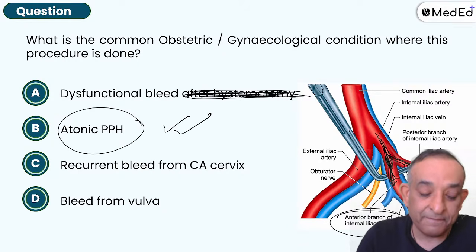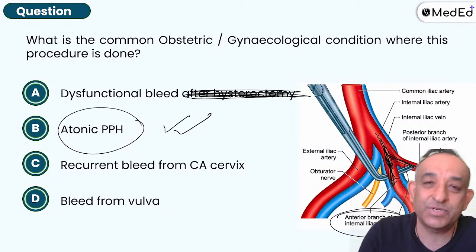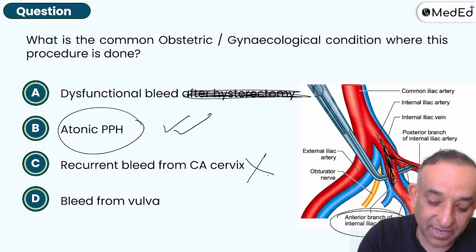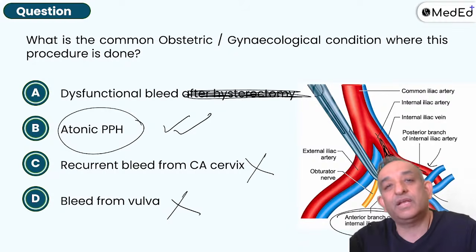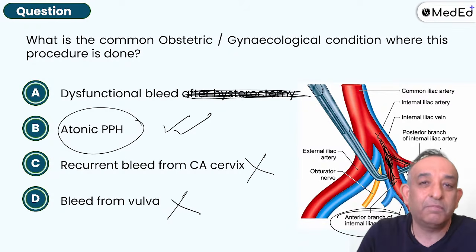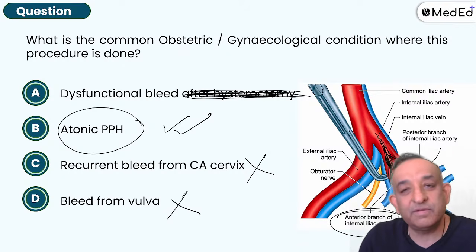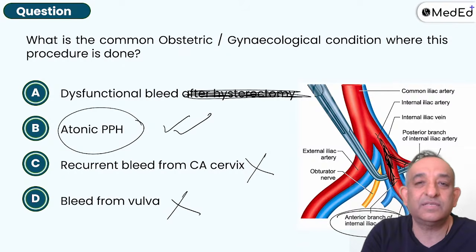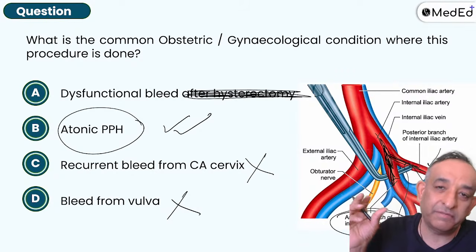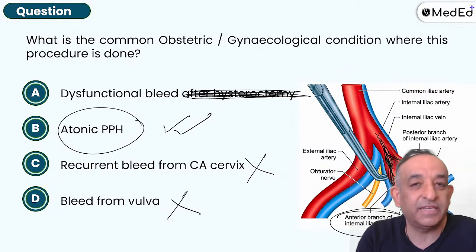You know that, okay? Recurrent bleeding from a CS cervix, you can do internal iliac artery ligation, but it's too drastic a procedure. I'm not going to do that. Yes, any bleeding in the pelvis, you can eventually go and ligate the internal iliac artery, but we don't do it for such small reasons. CS cervix, we see hundreds of cases. Most of them get stopped by tranexamic acid, or for some, we can put some packing, and most such bleeding will stop.